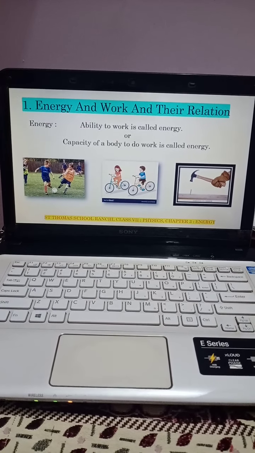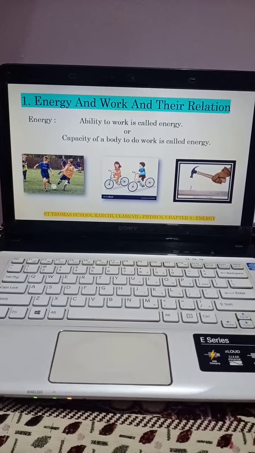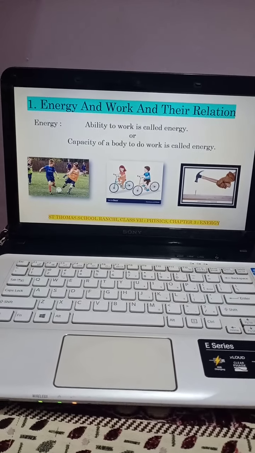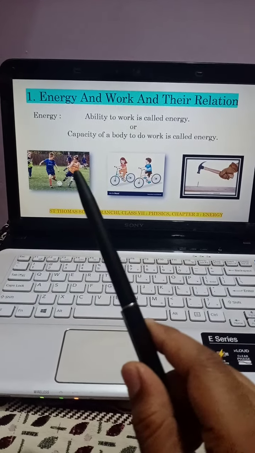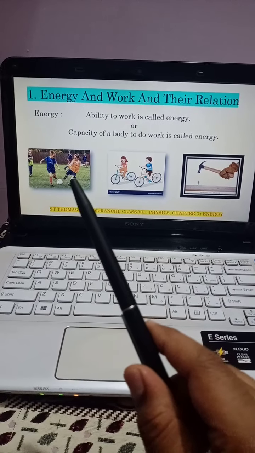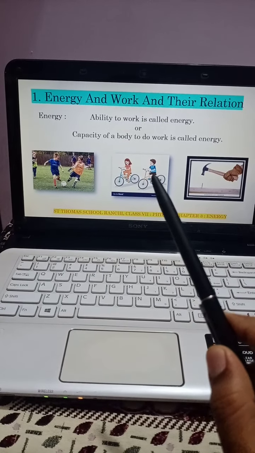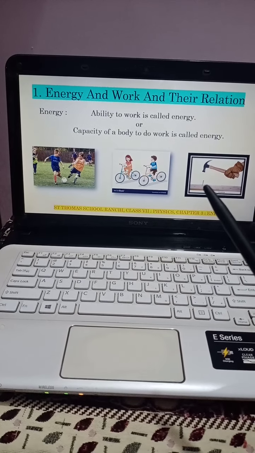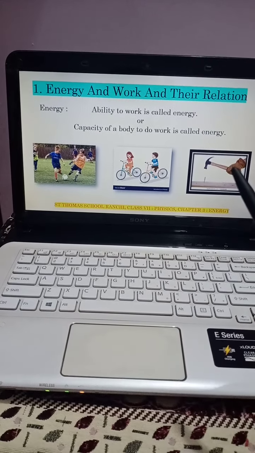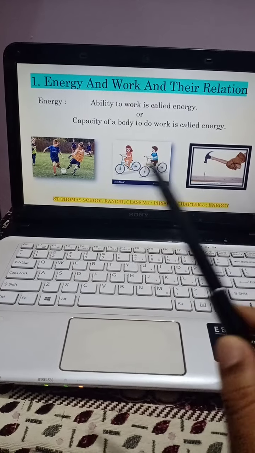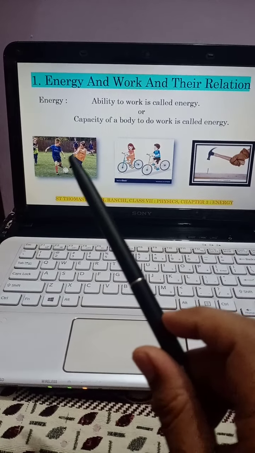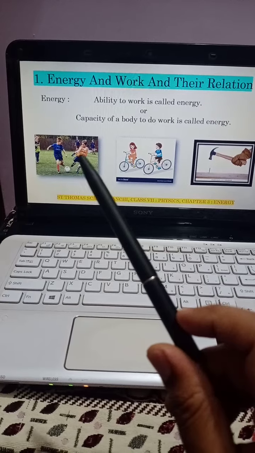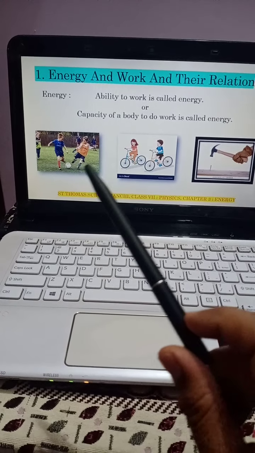So energy is defined as ability to do work. And here you all are observing three diagrams. Two boys are playing ball, children riding a cycle, and a hammer is going to hit a nail. So in these three diagrams, we are observing how much energy these two boys have, with that capacity they are hitting the ball.